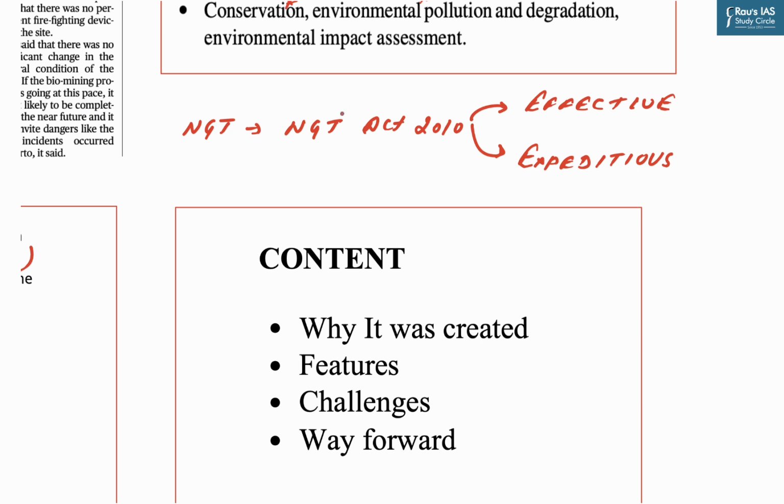Now National Green Tribunal, that is NGT, has been established under the National Green Tribunal Act of 2010 for the effective and expeditious disposal of cases relating to environmental protection and conservation of forests and other natural resources, including enforcement of any legal right relating to environment and giving relief and compensation for damages to persons and property.